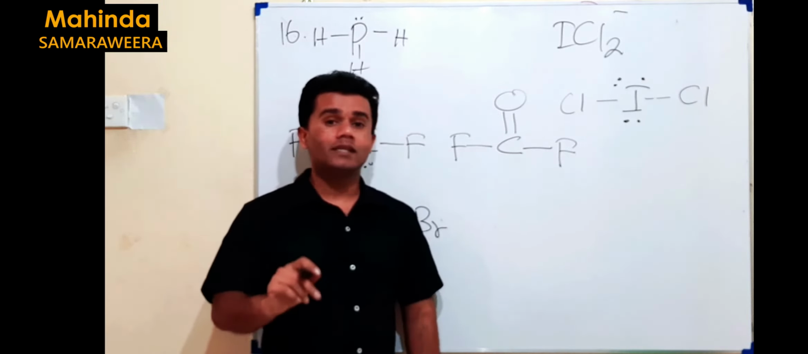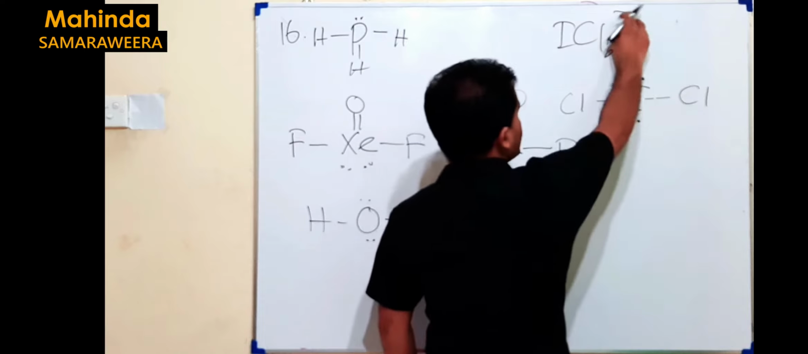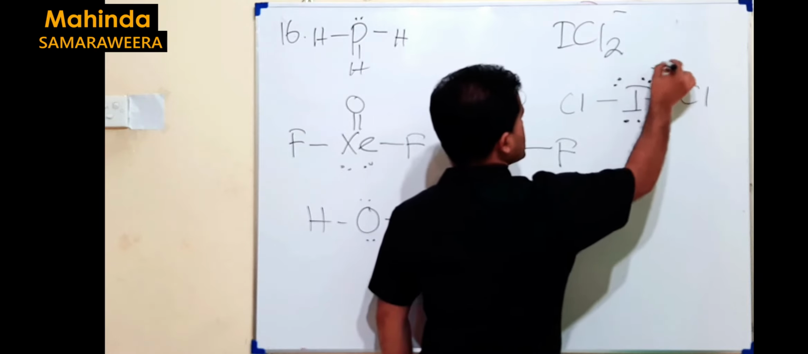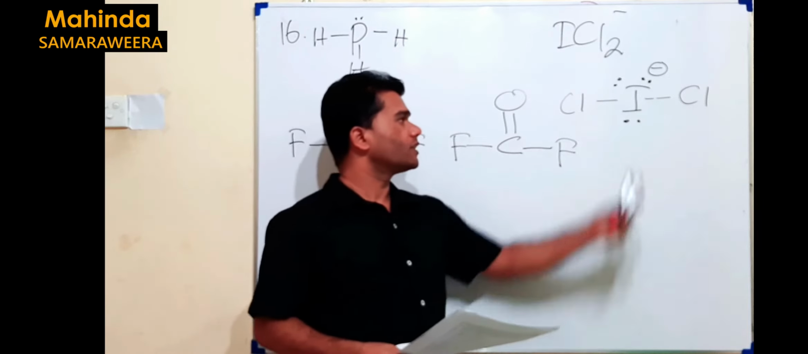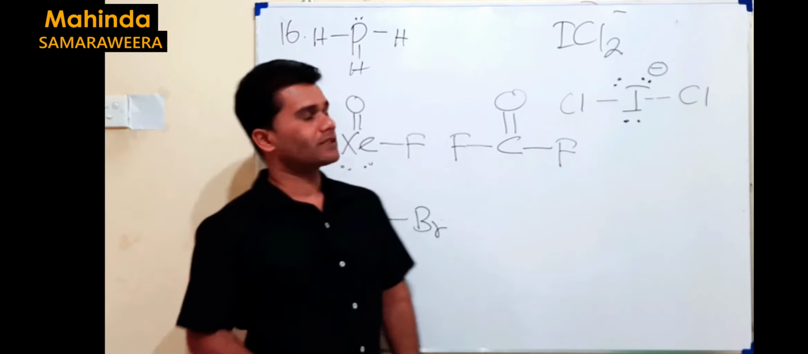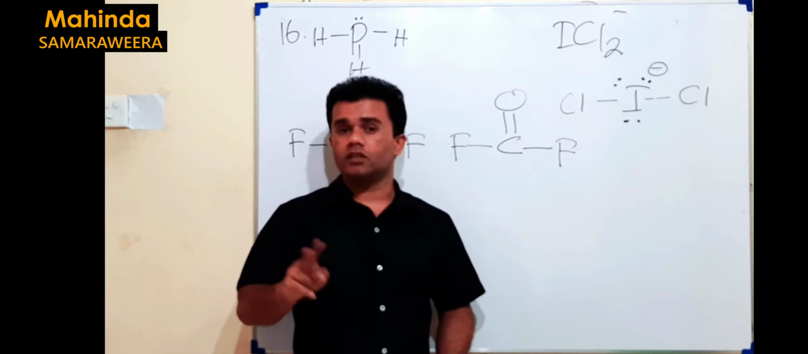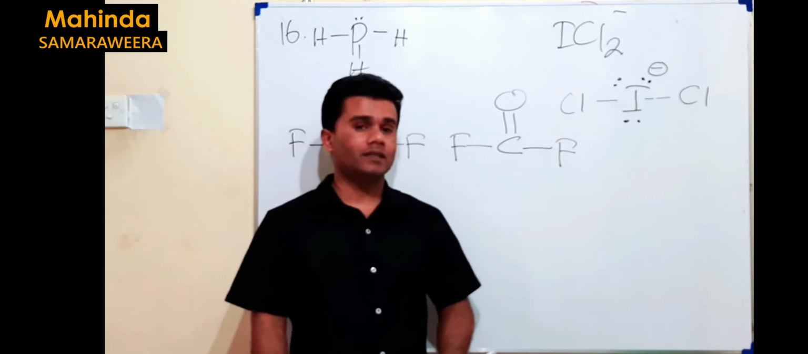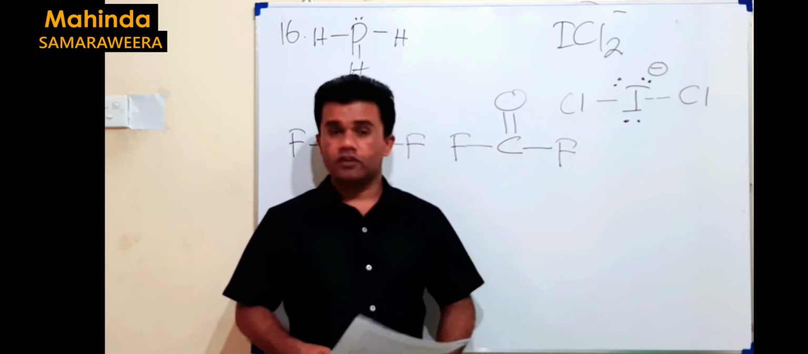This is simply ICl2, but this is ICl2 minus. How can we get the minus? Minus means 1 more electron is gained, which should be paired with this one. So this is ICl2 minus. In that case, you get 1, 2, 3, 4, 5 repulsive units. 5 repulsive units means what geometry? Trigonal bipyramid. 2 is linear, 3 trigonal planar, 4 tetrahedral, 5 trigonal bipyramid, 6 octahedral. That's how we got it. So 5 means trigonal bipyramid, and that statement is also true.